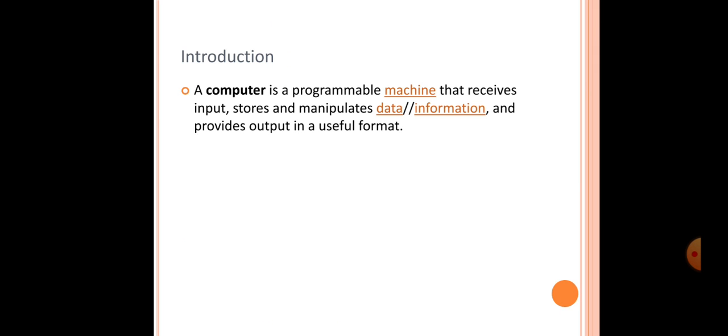Now which are the output devices? The monitor and the printer are the output devices. Why are these called output devices? Because when you press 1, it is displayed on the monitor, which means it shows the output. If you give a print command, then the printer prints that particular document. So it gives the output. These are nothing but the programmable machine that receives input, stores and manipulates data and information, and provides output in a useful format.